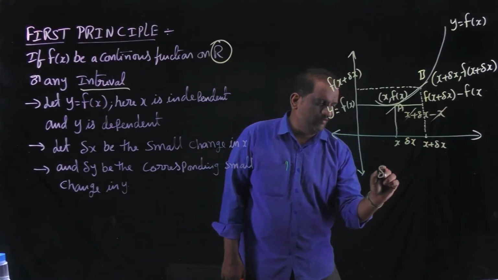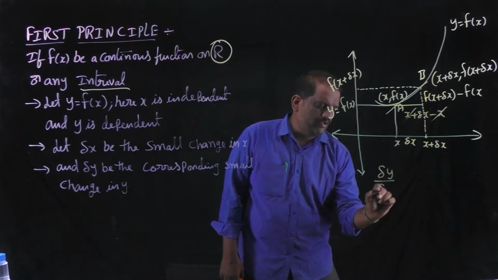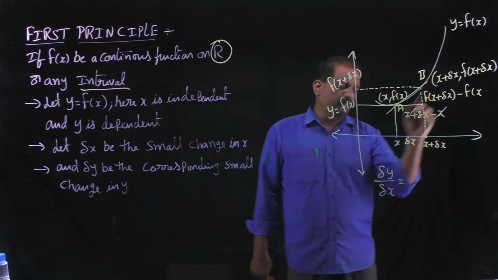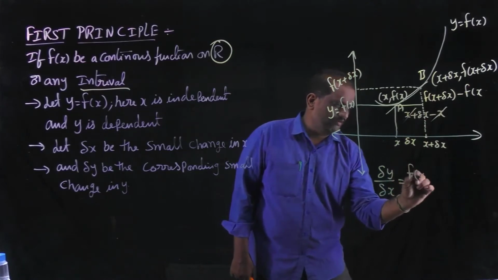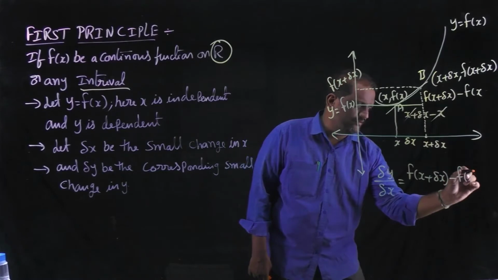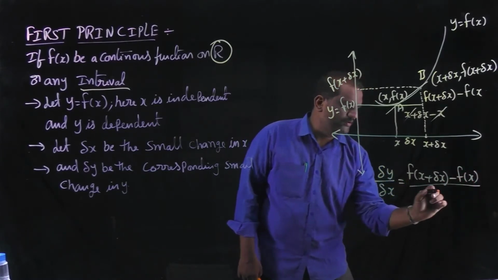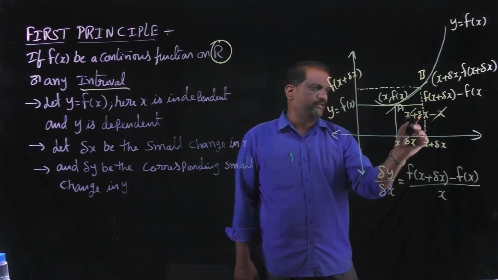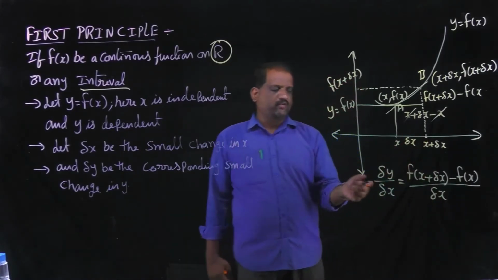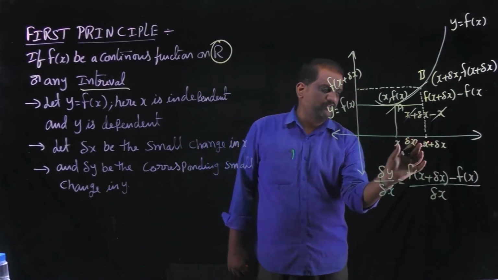Change in y by change in x is equal to f of x plus delta x minus f of x, divided by the change in x, which is delta x. Now delta x approaches 0. The change is very small.